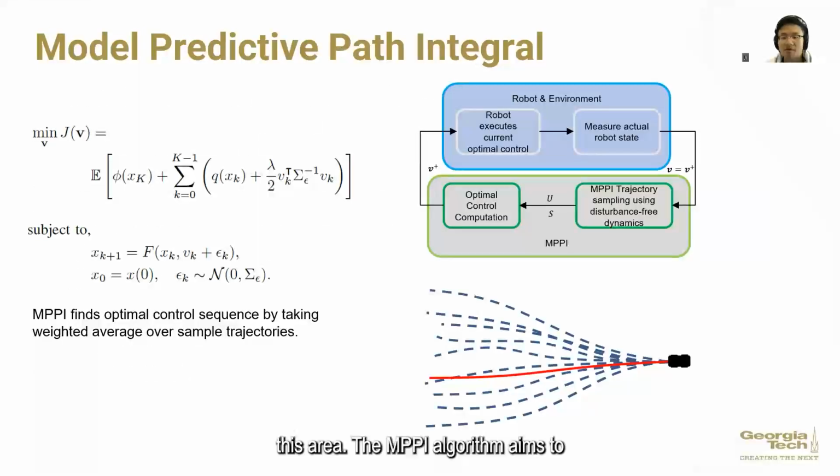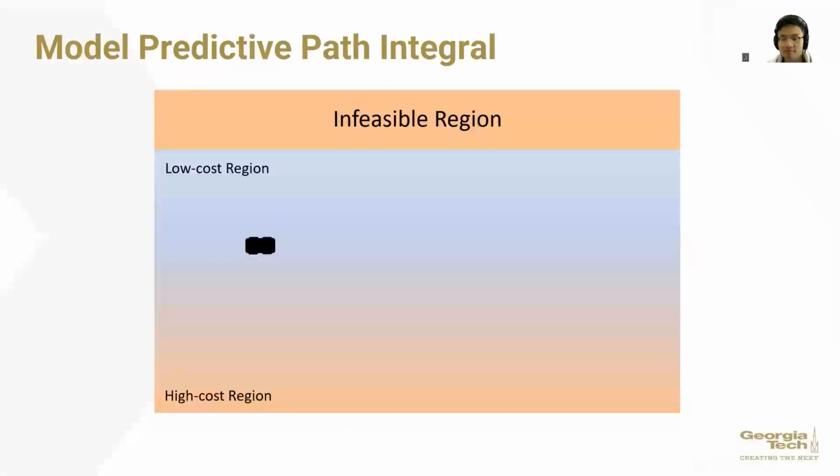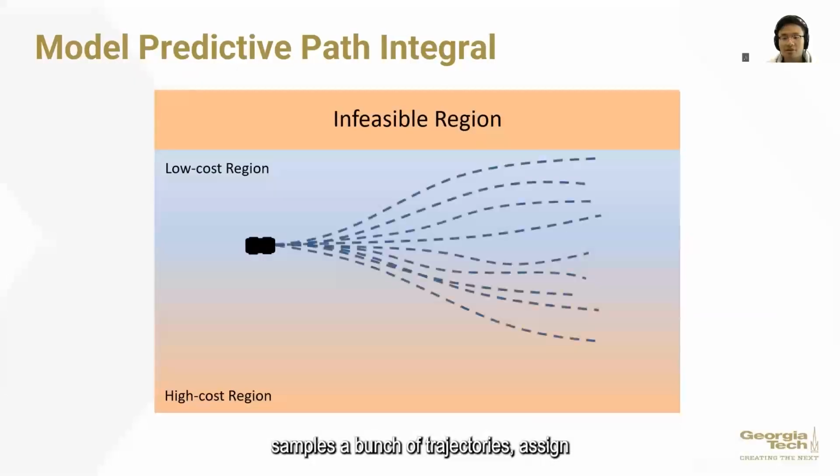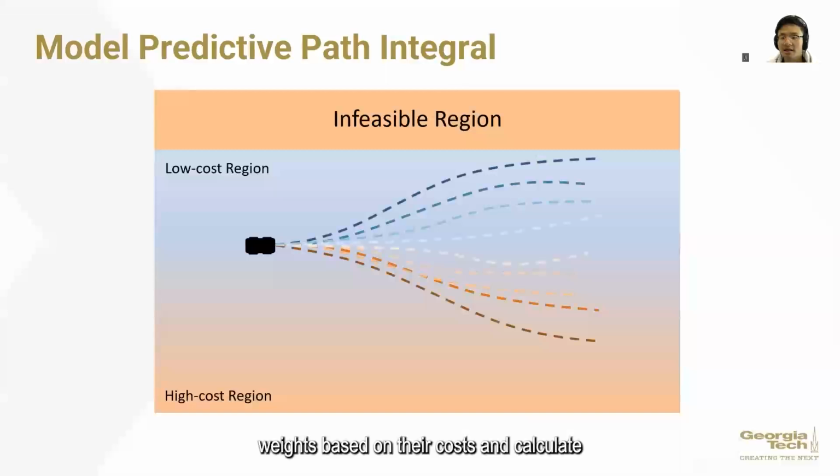The MPPI algorithm aims to minimize an objective function, given a deterministic dynamical system. To achieve this, it introduces Gaussian noise into a nominal control sequence and generates thousands of sample trajectories through simulations by employing multi-threading on a GPU in real time. The MPPI then generates the optimal control sequence by calculating a weighted average across all sample trajectories. As shown in this animation, the algorithm samples a bunch of trajectories, assigns weights based on their cost, and calculates